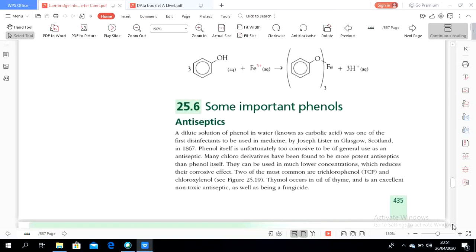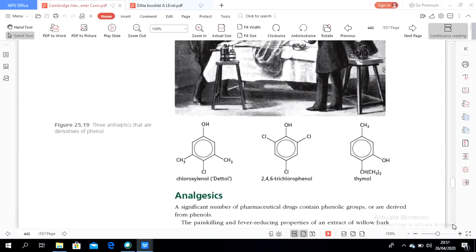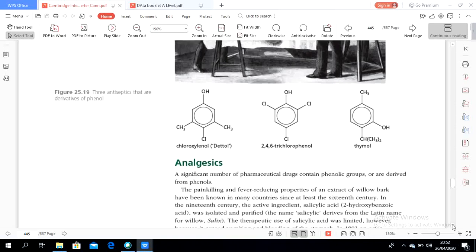This is also an antiseptic. See the structure of chloroxylenol, which we know nowadays as Dettol. Dettol solution contains chloroxylenol. And here there is 2,4,6-trichlorophenol and then thymol.